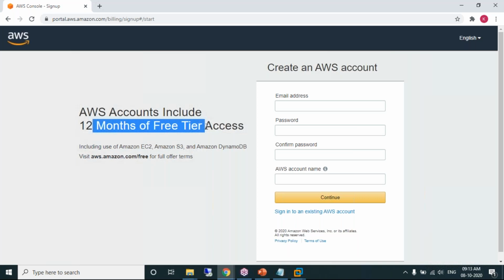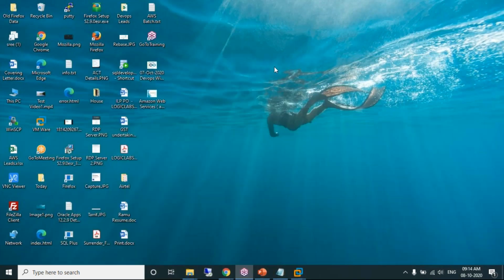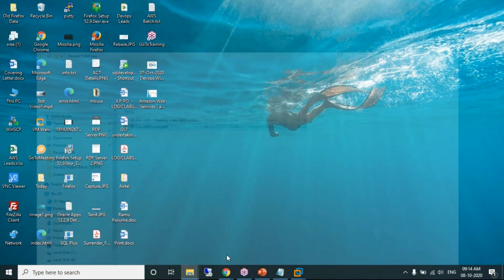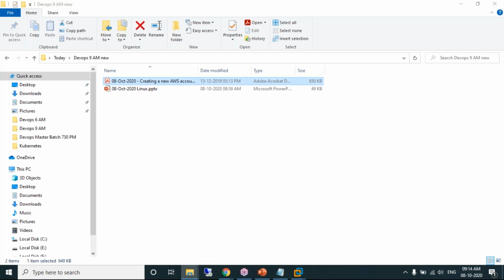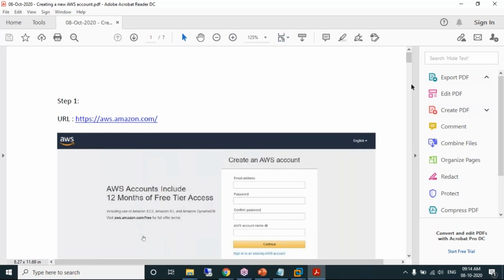Hi, Bharat. Welcome. So I have prepared a document, sir. Please have a look at this. I'll be sharing this document with you also. A clear document which contains a step-by-step approach of how to create an AWS account. Step 1, log into AWS, and you have an option to create a new AWS account. Please look at the details of what you need to enter.